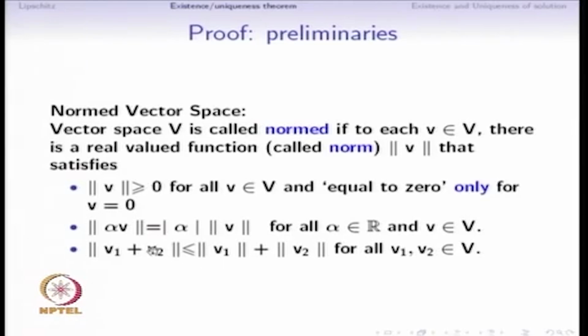So for two vectors v1 and v2, the norm of v1 plus v2 cannot be more than norm of v1 plus norm of v2. This triangular inequality is required to be satisfied for all vectors v1 and v2. This is called the linearity property of the norm function, and this is the definition that the notion of length of a vector is required to satisfy.